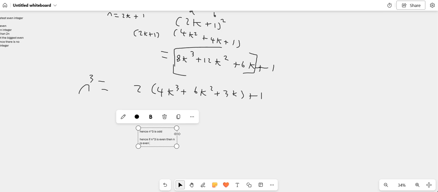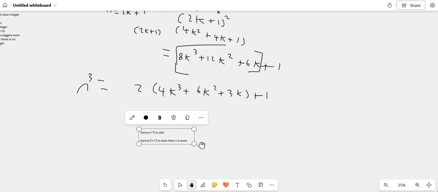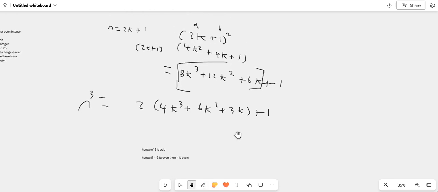So if we want n cubed to be even, then n has to be even, because we tried it when n is odd and it gave us an odd number. So there you go.